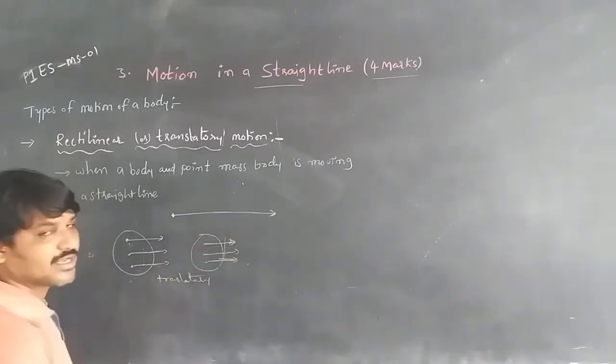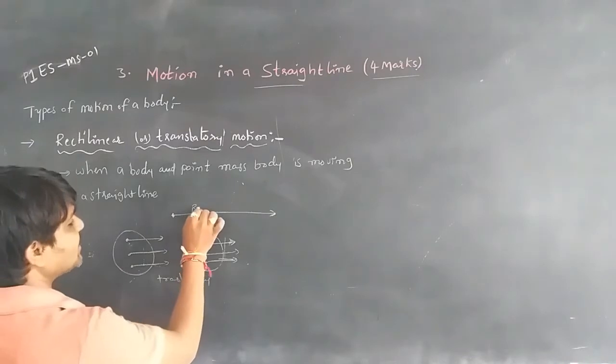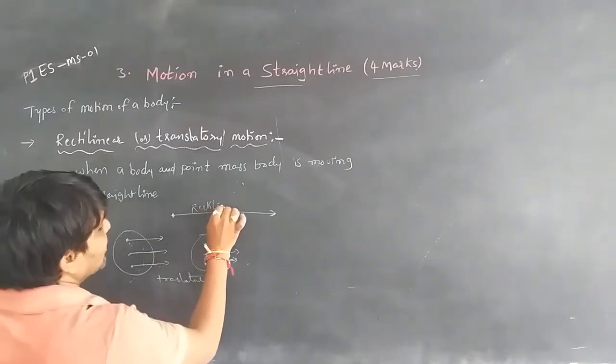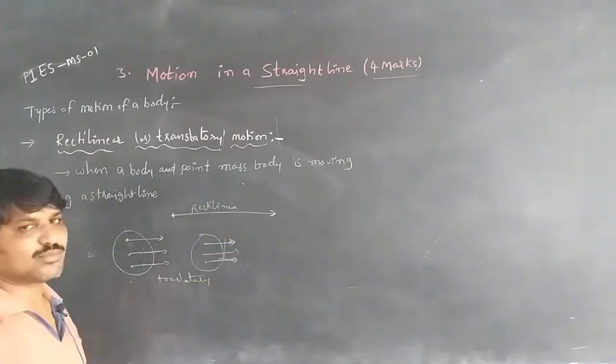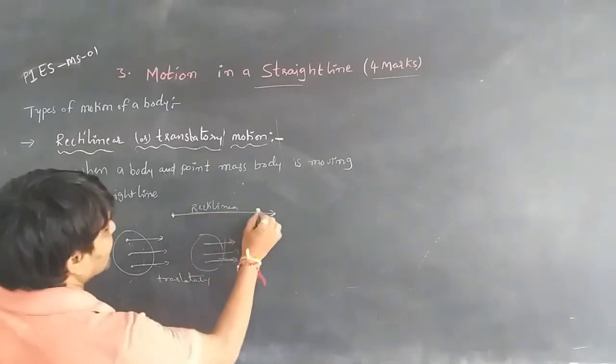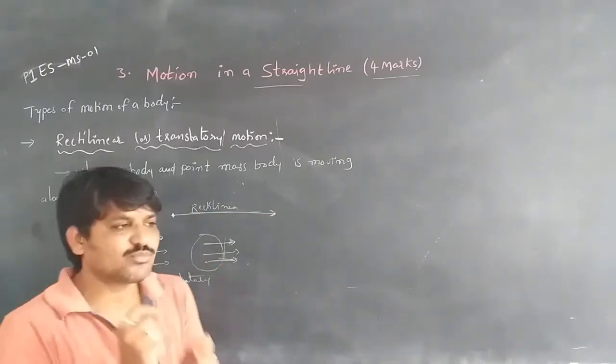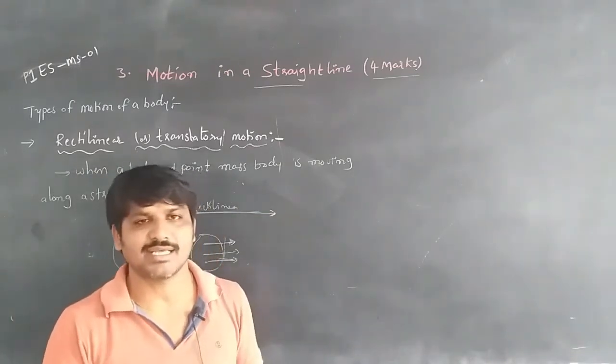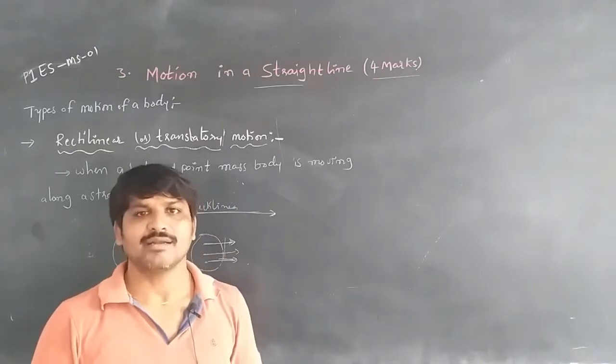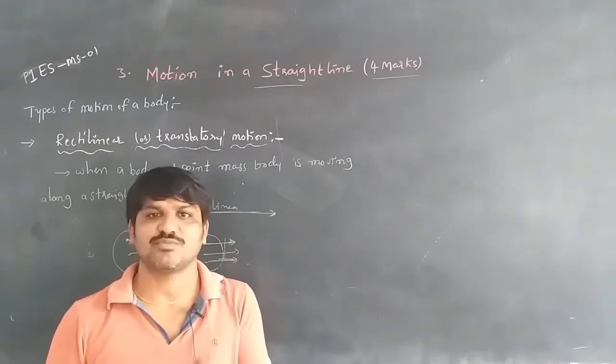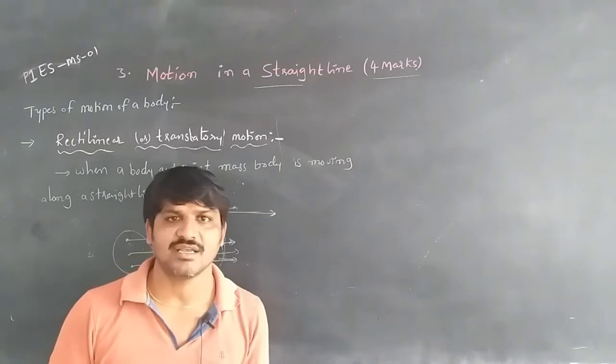If the body is also moving along a straight line, then only this will be the rectilinear. All bodies can be moving along a straight line. Whenever the body is moving along a straight line, that can be said as a rectilinear motion. Translatory motion also, whenever the particles are moving along a straight line.